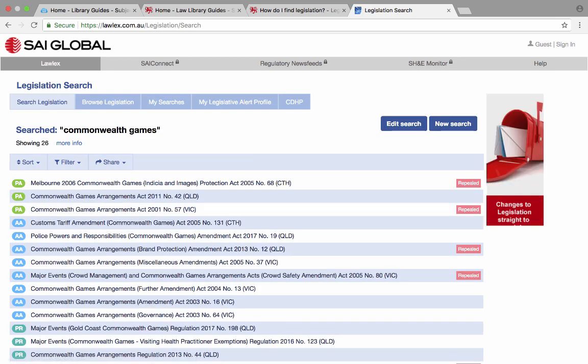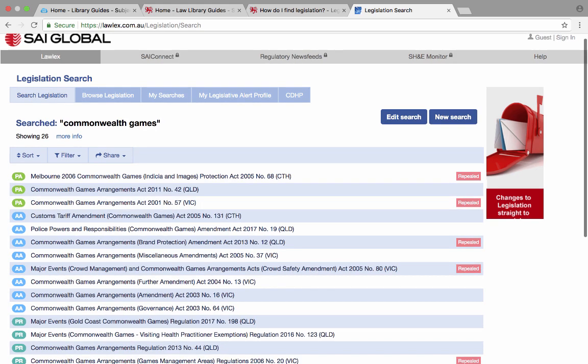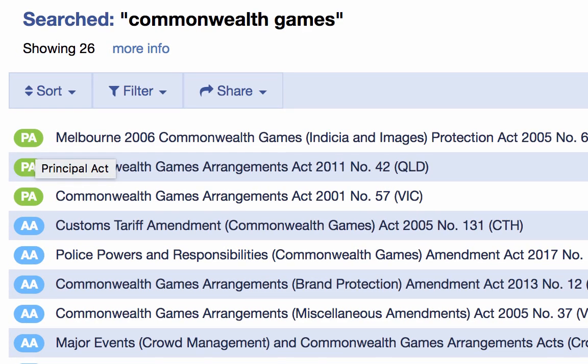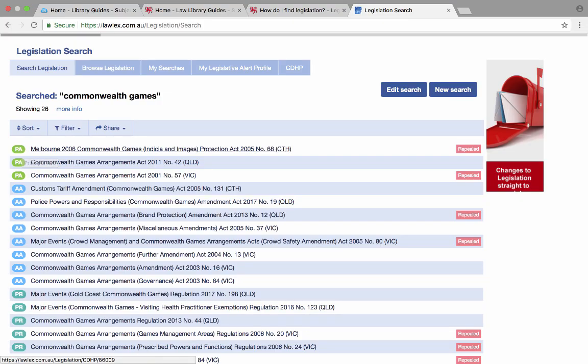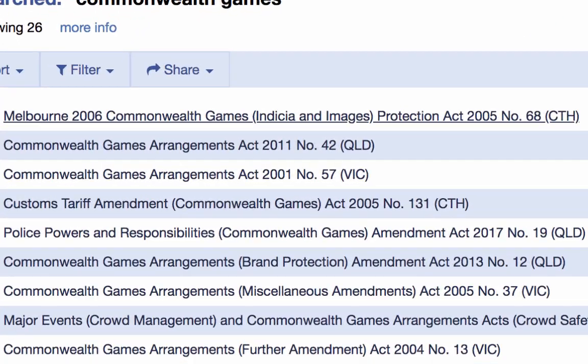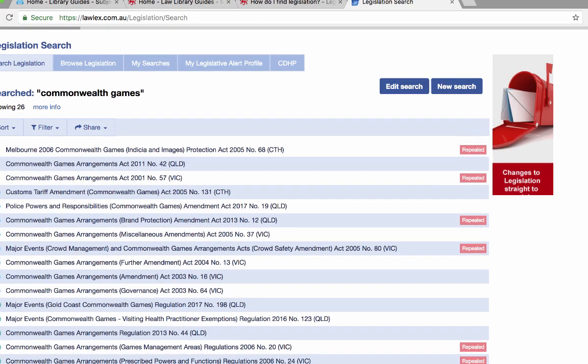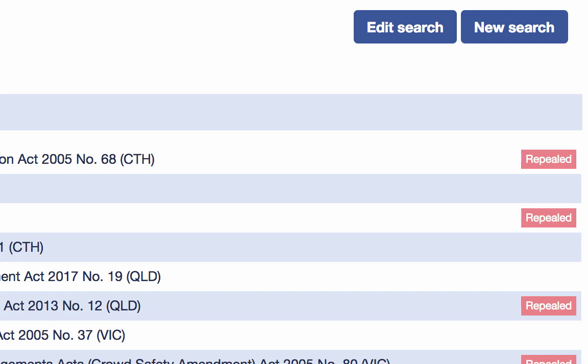What we have here is legislation that has the term Commonwealth Games in the title, and there's a bit of information about each of these pieces of legislation. So for example, we're looking here to the left at PA, which indicates that it's a principal act. We then have the title of the act, so the Melbourne 2006 Commonwealth Games. And then we note here to the right that it has been repealed.